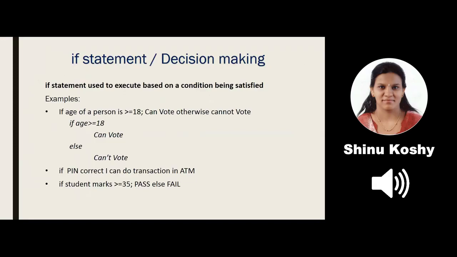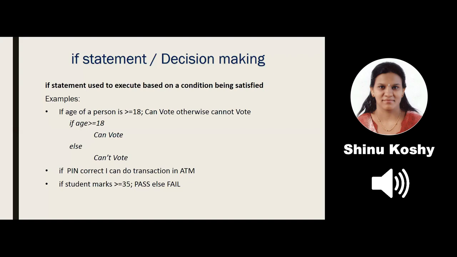Now let us look at an example. All of you know that for a person to vote, he should be a minimum of 18 years. That is, he should be 18 or above to be eligible to vote. If you want to write that in a program, we have to make use of the if statement or decision making. So we write an if statement with the condition being checked, whether a person can vote or not, and then you write the statements can vote or cannot vote. So the two keywords that we are learning now in this program are if and else.